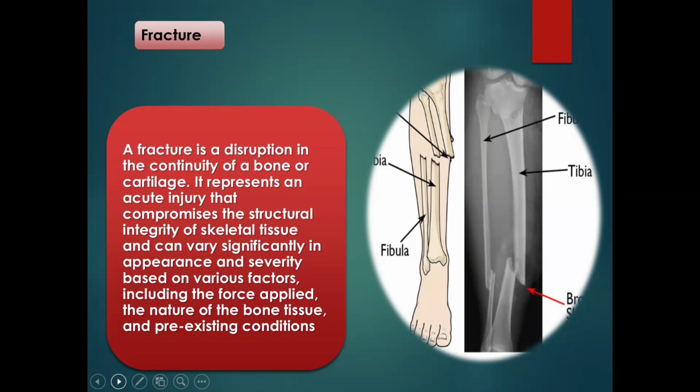There are some conditions, let's say a patient that has osteogenesis imperfecta, where there's excessive mineralization. And you know that, like we said, patients who have osteogenesis imperfecta, the bones are usually brittle. When the person has a fracture, the bones will break into pieces. That's why we say pre-existing conditions. There are also other conditions like diabetes and all of that might likely affect the type of fracture the patient might have. So this is an example of a fracture of the tibia and the fibula, a complete fracture of the tibia and the fibula.